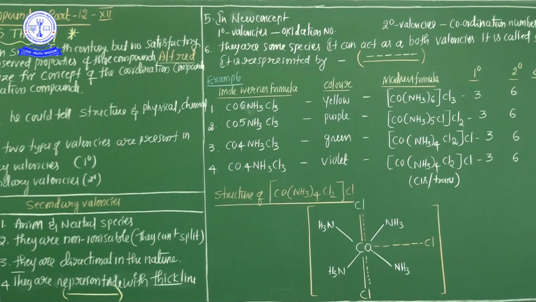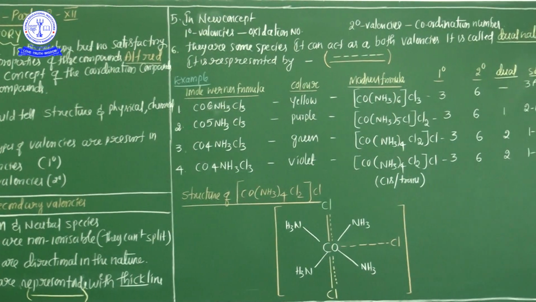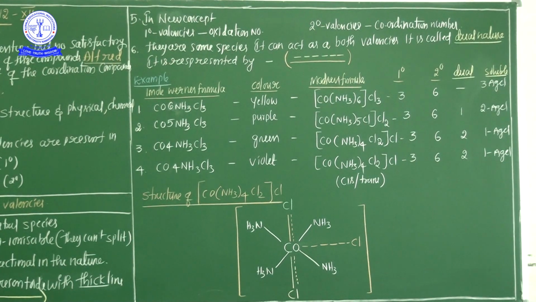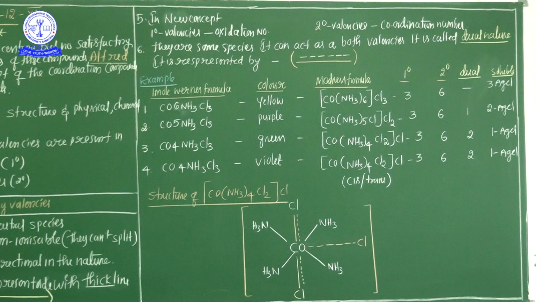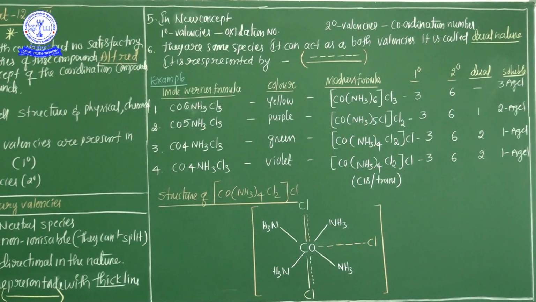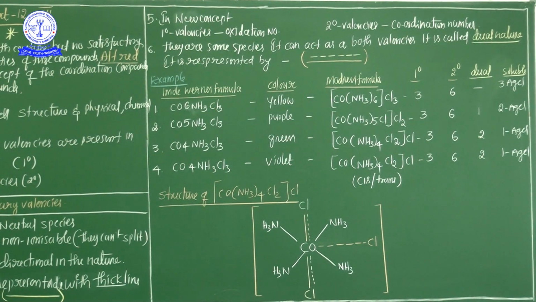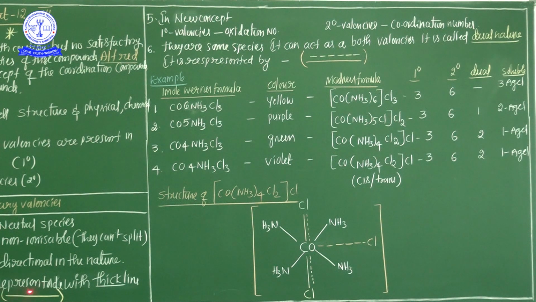So what kinds of shapes are there? You know that very well. Trigonal planar, tetrahedral, square planar, trigonal bipyramidal, octahedral. All these kinds of structures are decided only by the secondary valency, not by primary valencies. Primary valency is always represented with dotted lines, and secondary valency is always represented with dark thick lines. Okay, Nana? Now see the fifth point about primary valency.